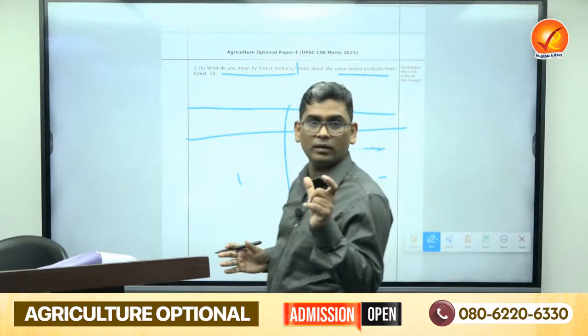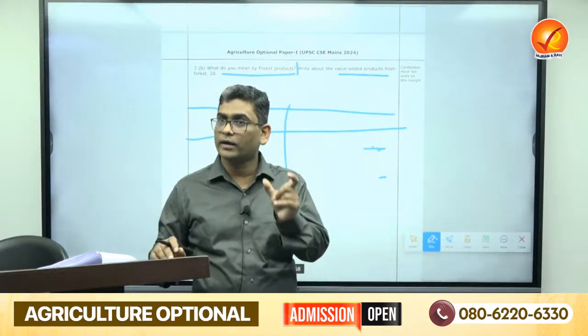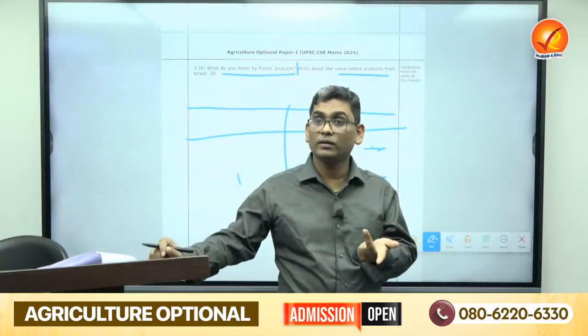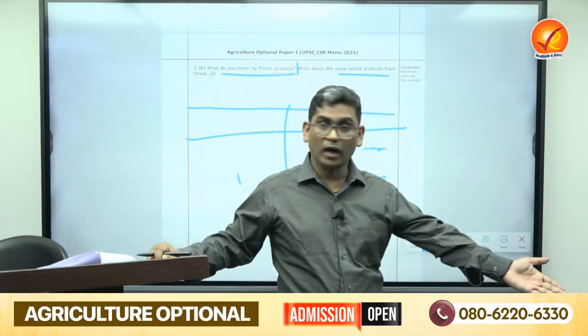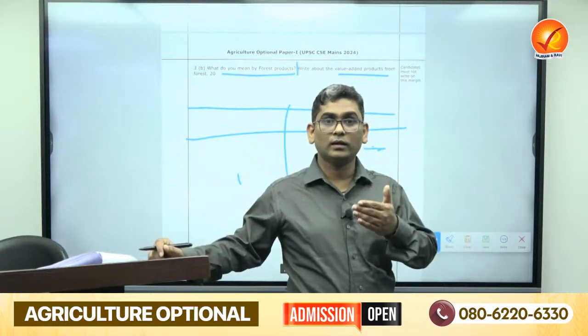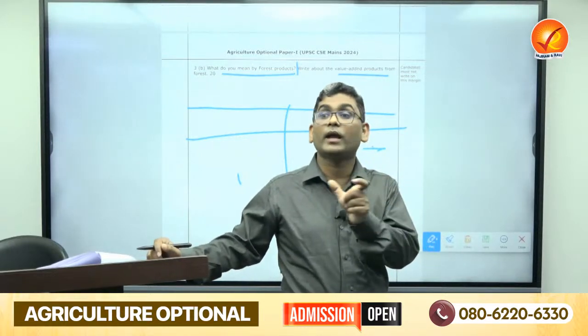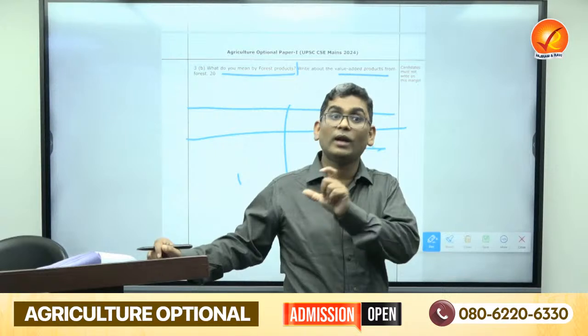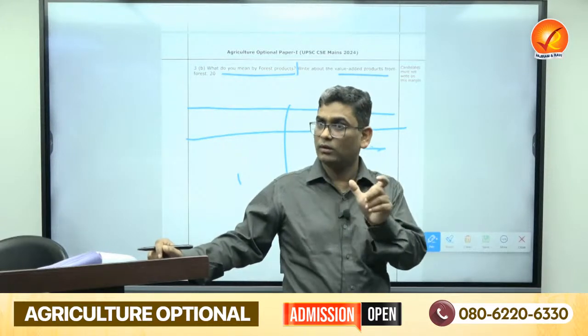From timber there can be furniture-related things which are direct, and processed timber like plywood and cardboard, these are the processed ones. What else comes under major? Paper and pulp, that is also value addition, we are not using raw wood there.